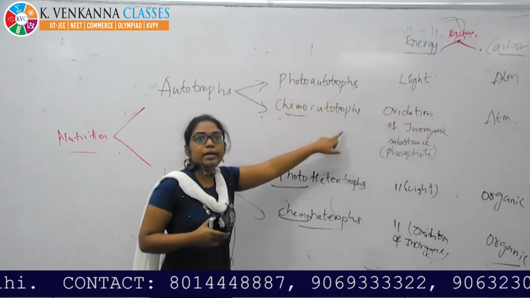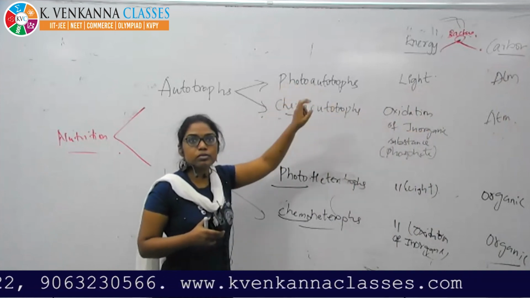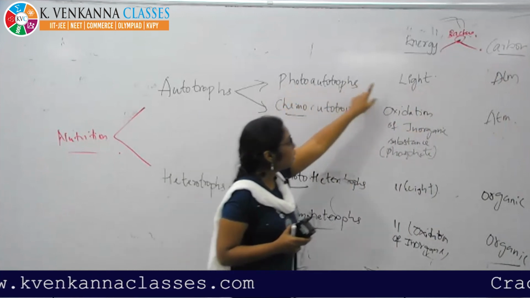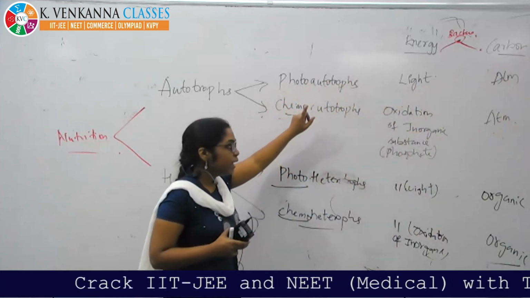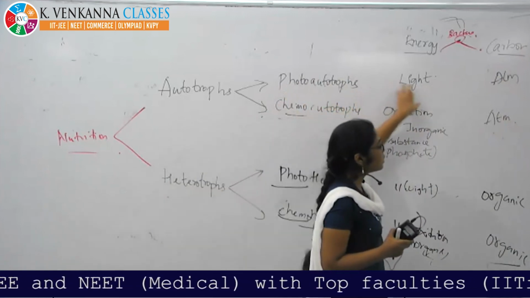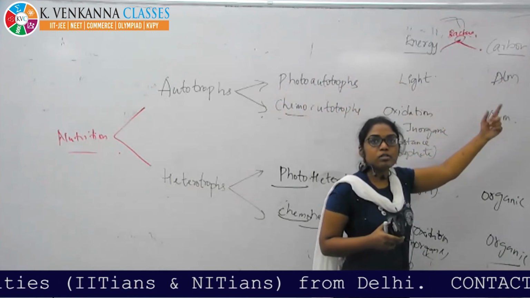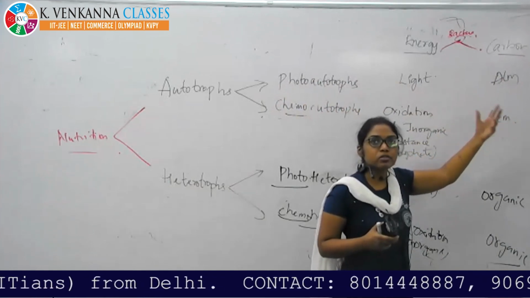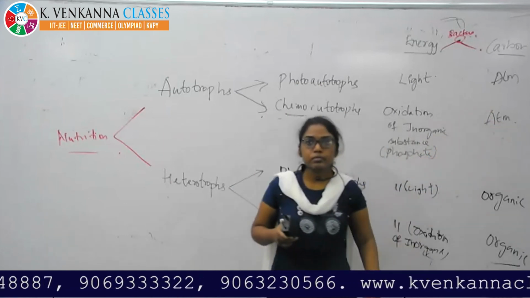By using light, they can prepare their own food material. Photoautotrophs: photo means light, can prepare their own food material. And carbon means from the atmosphere it will take the carbon source. What is the carbon source? Atmosphere.